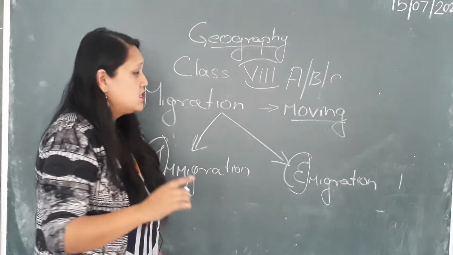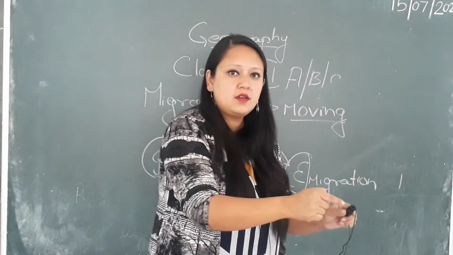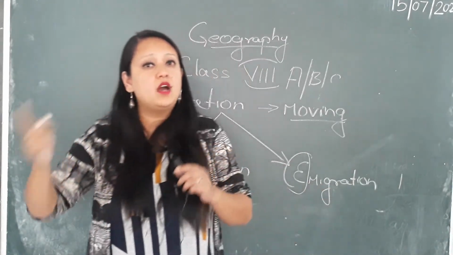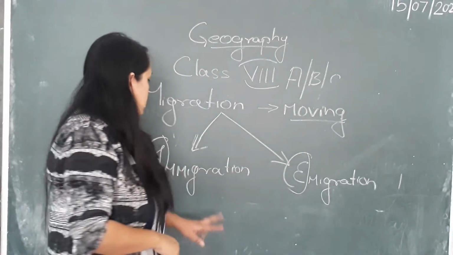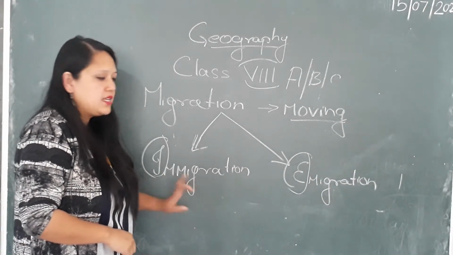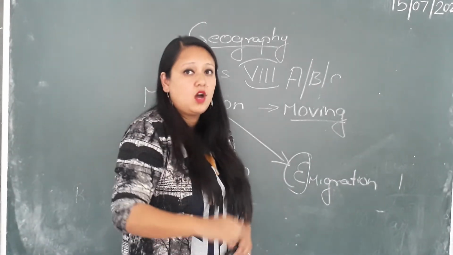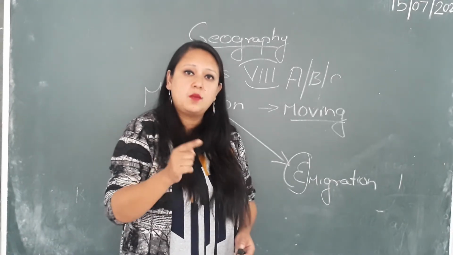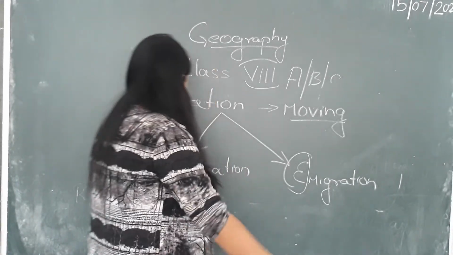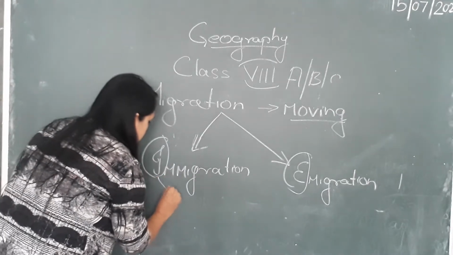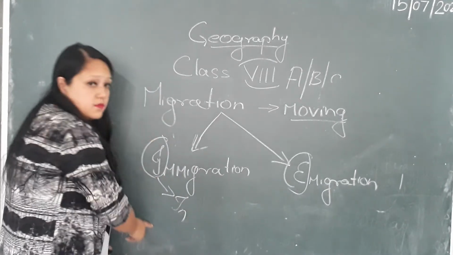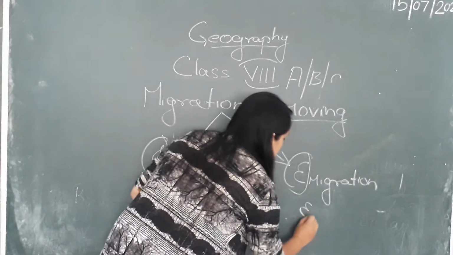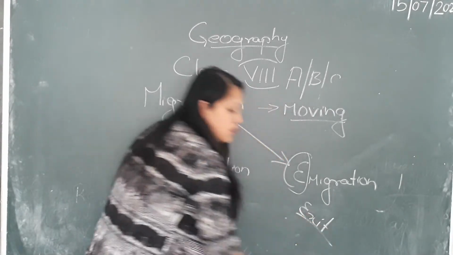That means some people are moving inside a place, some people are moving outside a place. There are two words, immigration and emigration, one is inside and one is outside. I've always taught you the technique of remembering which is coming in and which is going out: I for in, and E for exit, yes or no?